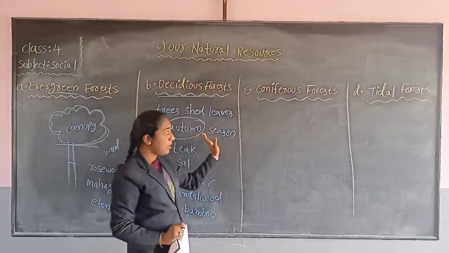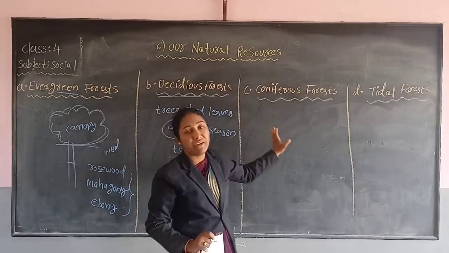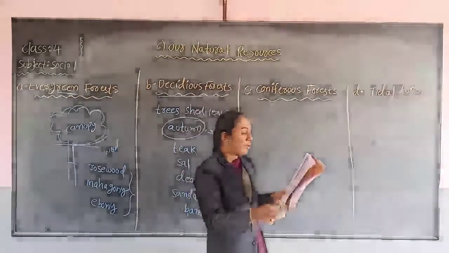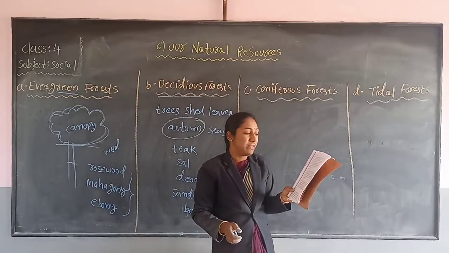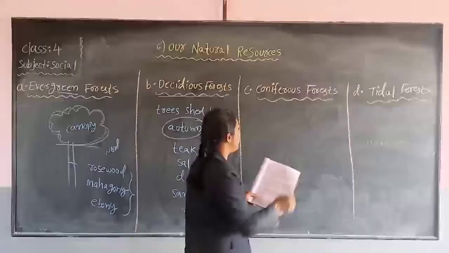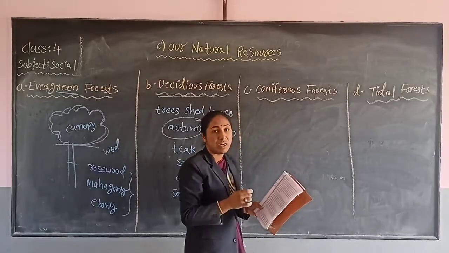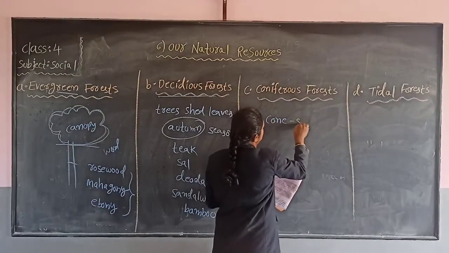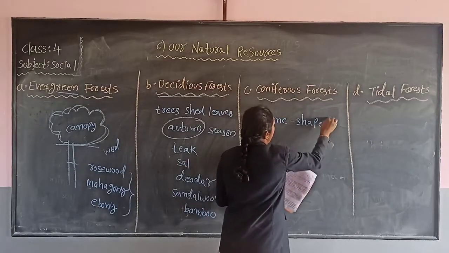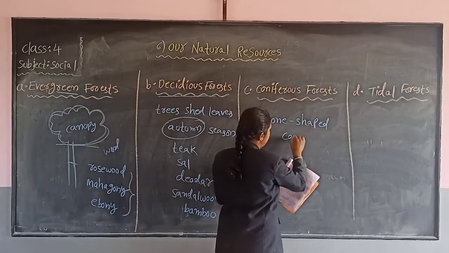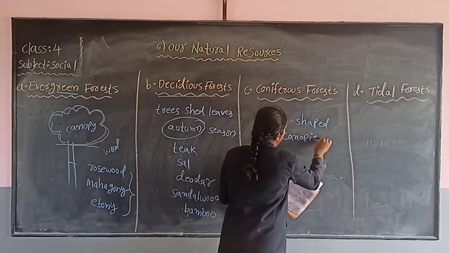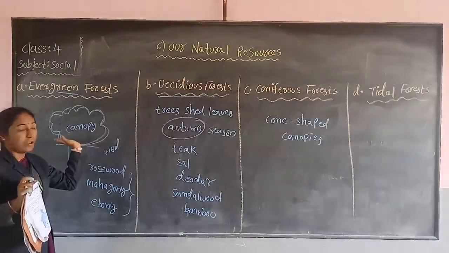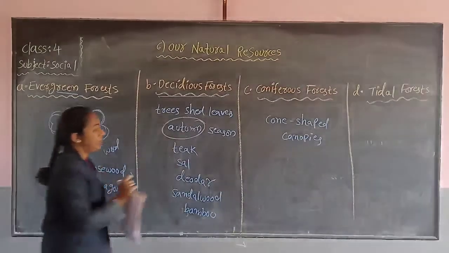Okay now. Now let us see about the coniferous forest. Coniferous forest contain trees with cone-shaped canopies. These coniferous forests contain which type of canopies? Cone-shaped canopies. Canopies means, as I have already told, the top of the tree. Okay, now the top part of the tree.